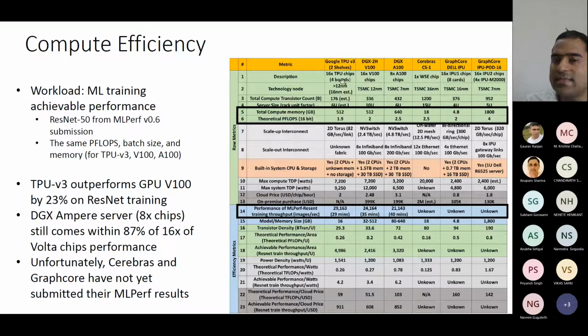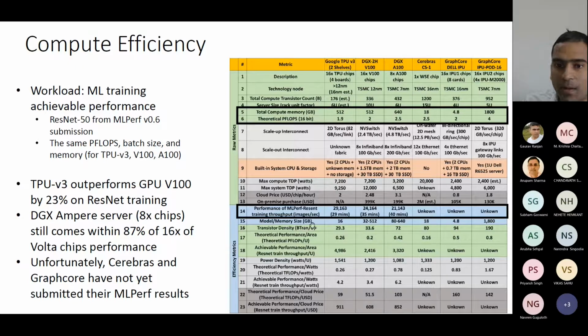Now we can see that because each server has a different number of chips, this is not equal. It's not very easy to have a fair comparison, because here it is 176 billion transistors, and here it is 952 billion transistors. So much more number of transistors. Now this is the rack unit factor. This is 6U, 10U, 6U, 15U, 4U, 5U.